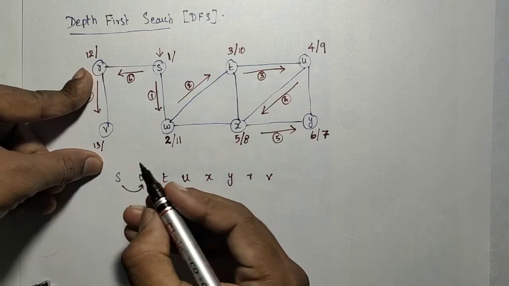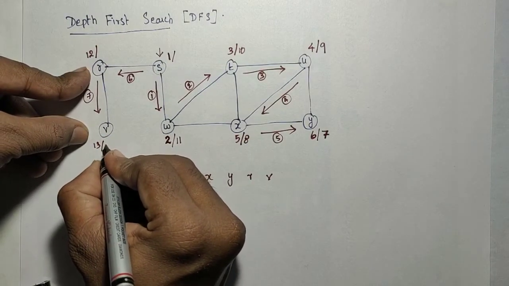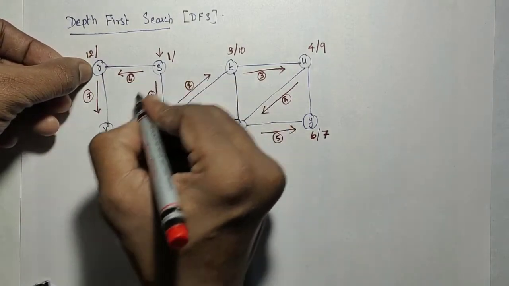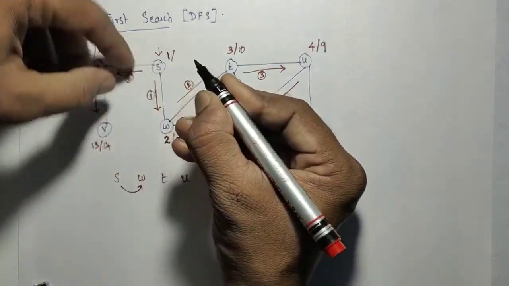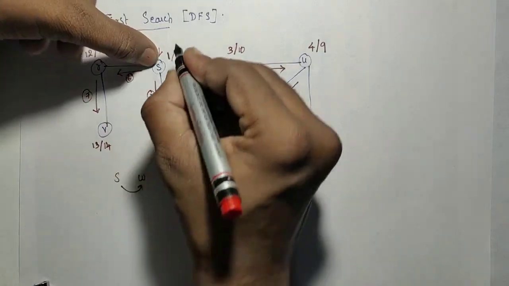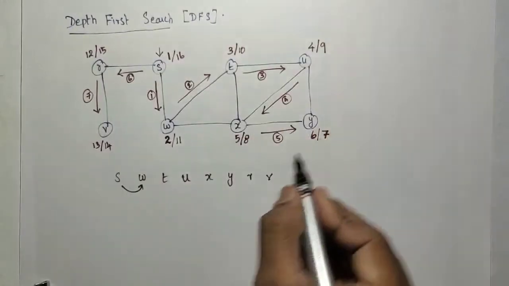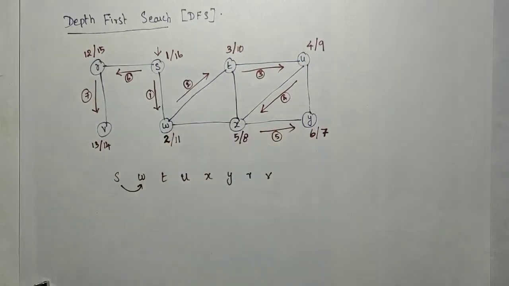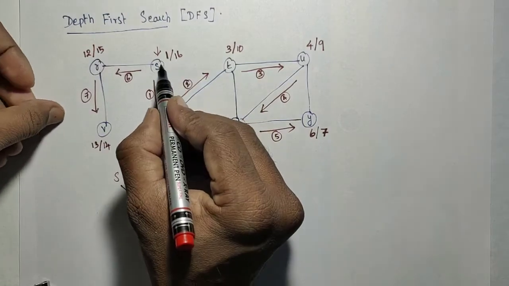Okay, so now 13. Now I need to complete the finishing time. Finishing time is actually 14. Okay, then go back to the parent R, no more adjacent nodes. So complete the finishing time as 15. Go to the parent. Here look for the adjacent nodes. There are no more adjacent nodes. You complete the finishing time 16. So the finishing time should be twice the number of nodes. Number of nodes is 1, 2, 3, 8 nodes are there. So finishing time should be 16.